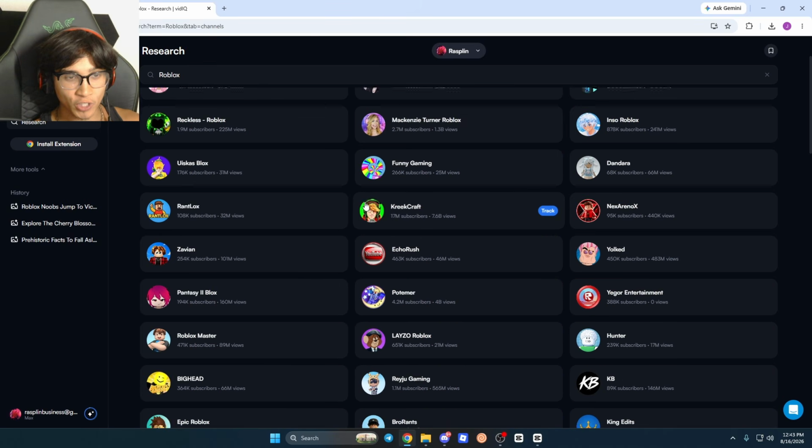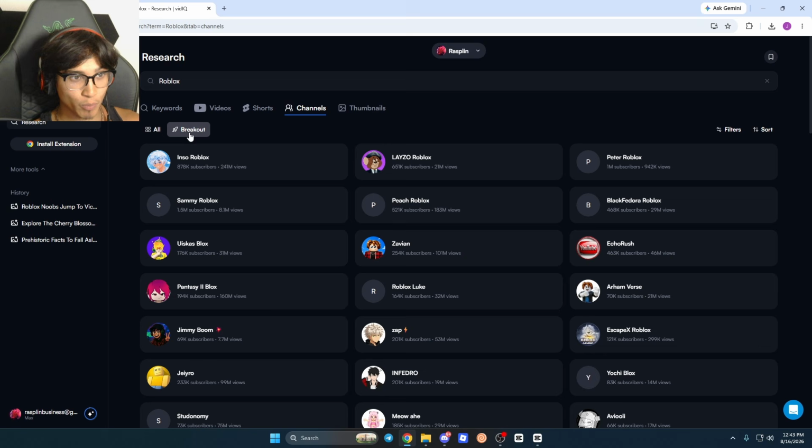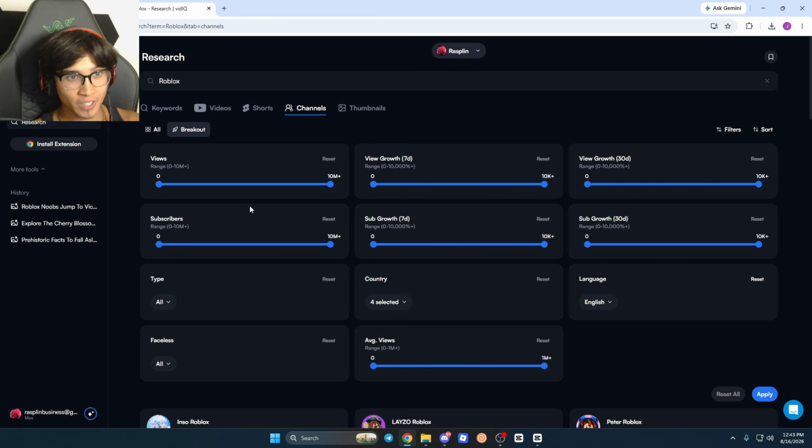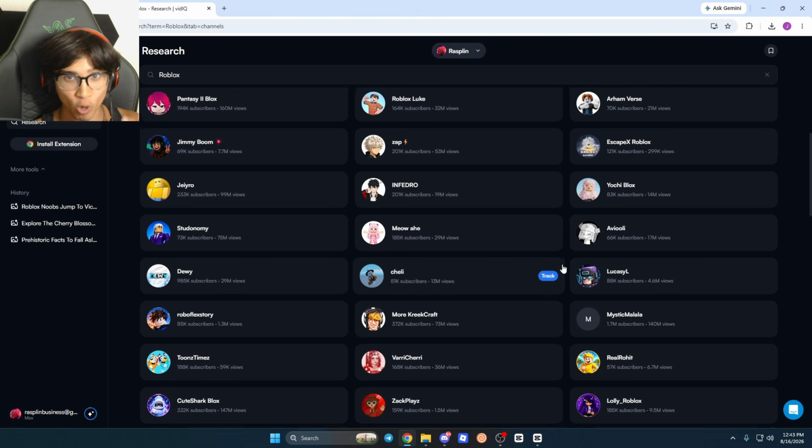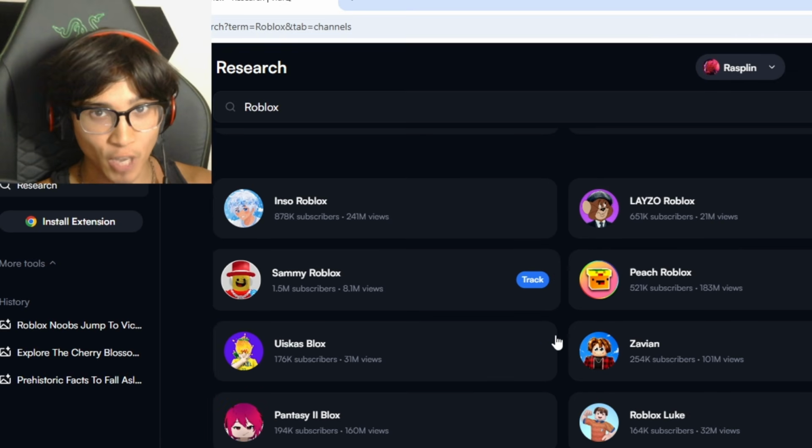So now we have all the top Roblox channels here, and we can actually click this button called breakout to see who's getting the most growth in like the last week or month. You can see all the filters right here, the views, the sub growth percentages, or the language. So this is honestly like the best research tool I have found, and actually how I'm finding all these top channels to get the best possible ideas from.